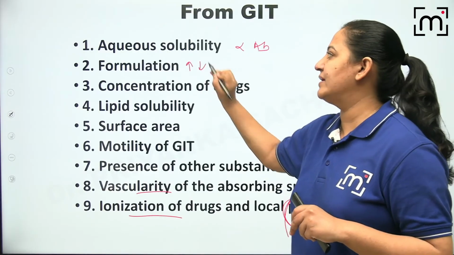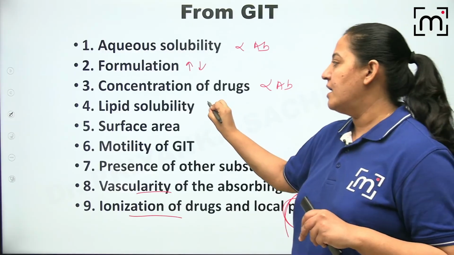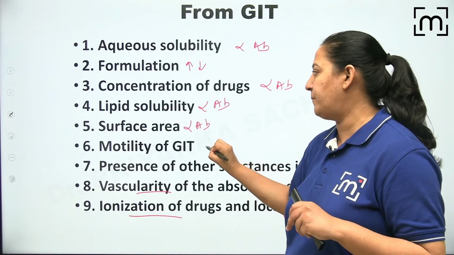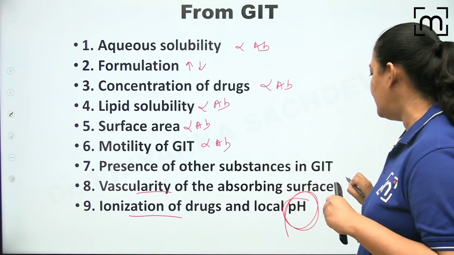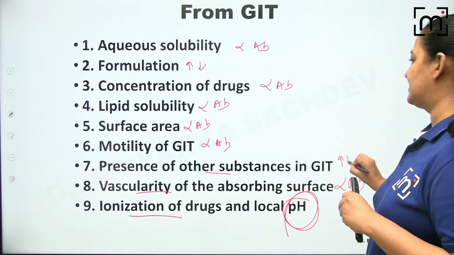Formulation can increase or decrease the rate of absorption. Concentration is also directly proportional to absorption. Lipid solubility is also directly proportional to absorption. Surface area is also directly proportional. Motility is also directly proportional. Vascularity is also directly proportional. Other substances can increase or decrease the rate of absorption.